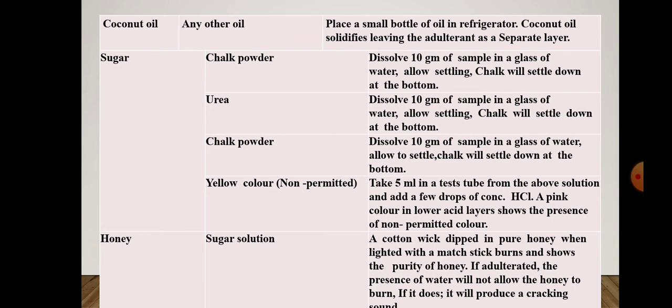And in the case of coconut oil, if you place it in the refrigerator and separate layers are formed, it shows the presence of adulterant. Then in sugar, chalk powder may be added. For this, we can find it by dissolving 10 gram of sugar in water and allowing it to settle down. If chalk powder is present, the chalk will settle down. So all these are different methods by which we can detect the presence of various adulterants in the food.